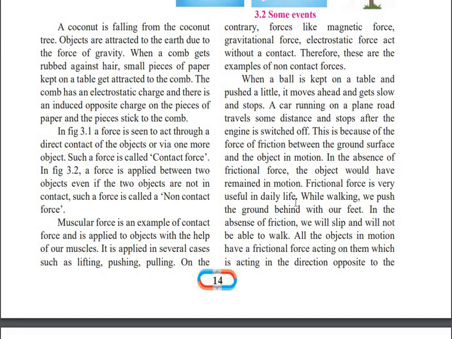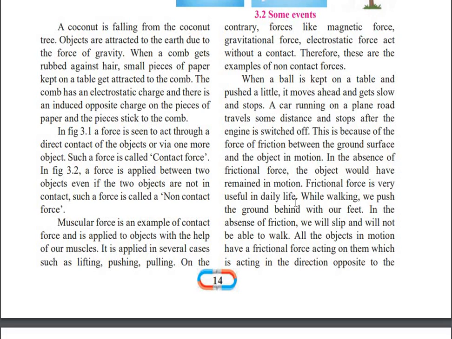This frictional force is in between the ball and the earth surface. So again here there is contact between the two objects. So frictional force is also an example of a contact force. Similarly, whenever a car is running on a road and you switch off the engine, after some time that car will stop. Why? Because the earth's frictional force will stop that car. So here again the car and earth surface are in contact with each other. So frictional force is an example of contact force.